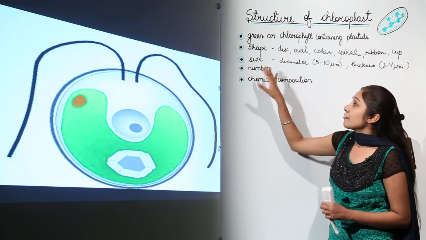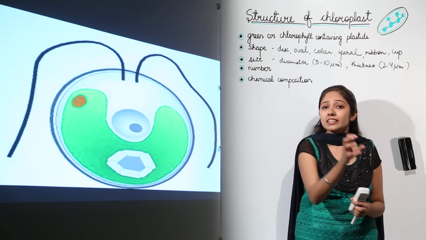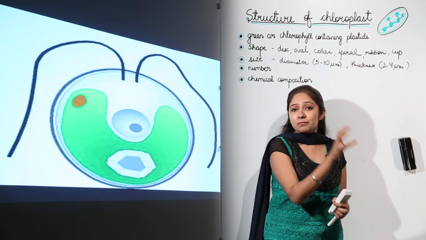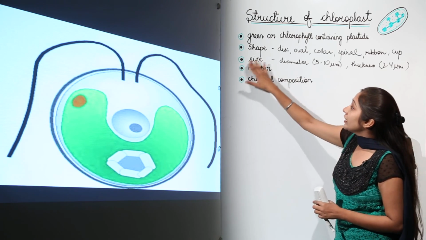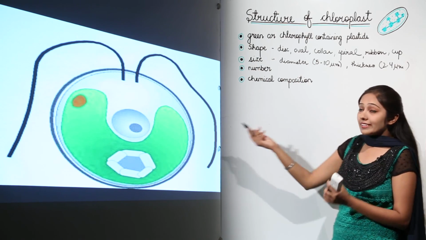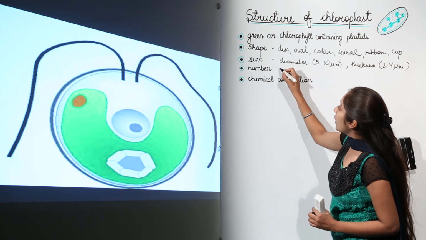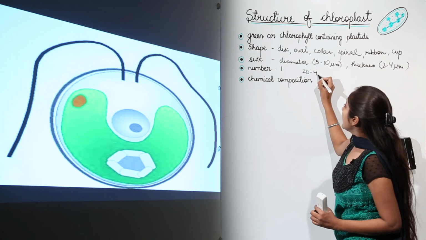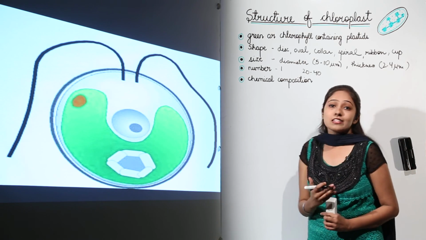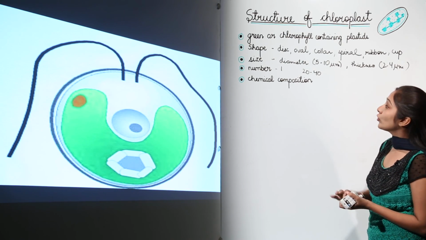And this number varies from organism to organism, from plant species to species, and from cell to cell. For example, it is 1 in case of Chlamydomonas, and it can be 20 to 40 in case of chlorenchyma cells of the leaf. Next we move on to the chemical composition.